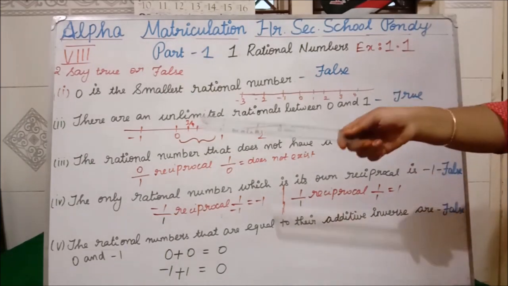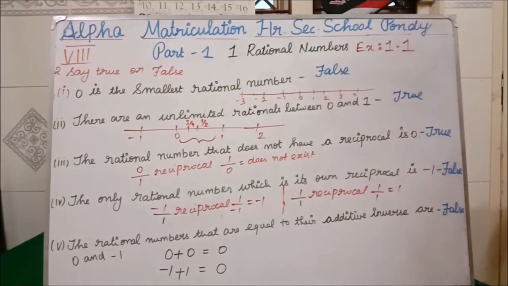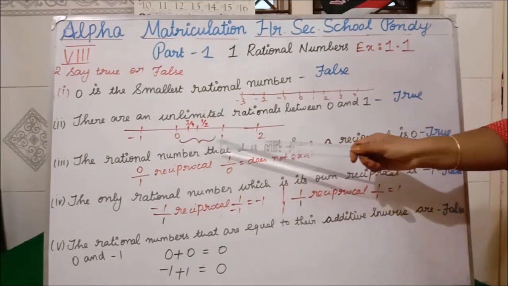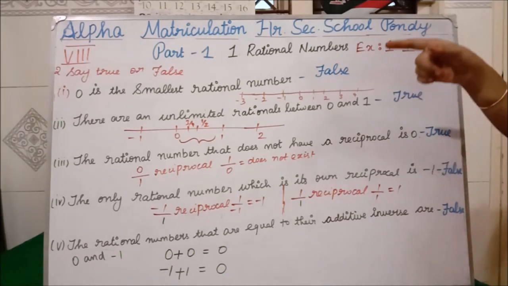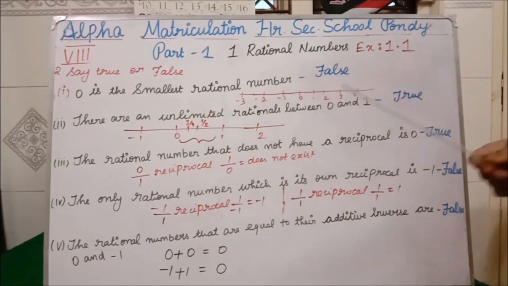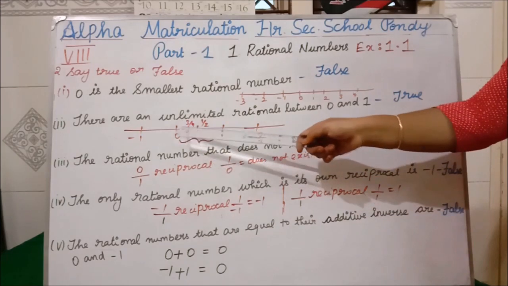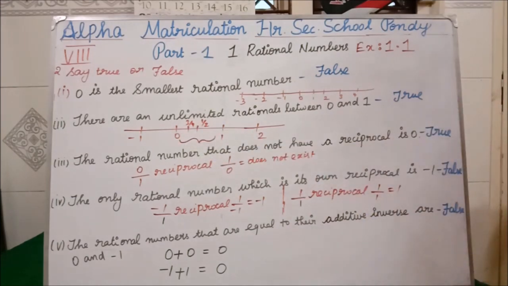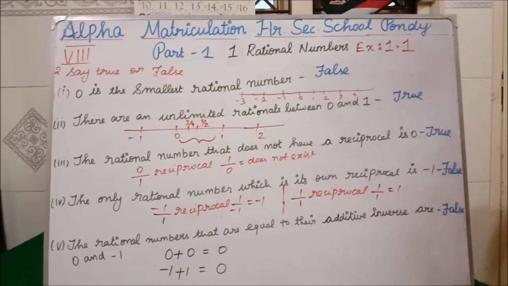Clear? There are unlimited rational numbers between 0 and 1, they are saying. If you see the number line, between 0 and 1 they are saying we have unlimited rational numbers. Whether it is true or false, we have to find. See students, between 0 and 1 you will have 1 by 2, similarly 3 by 4. So there are unlimited rational numbers between 0 and 1. So this is true.